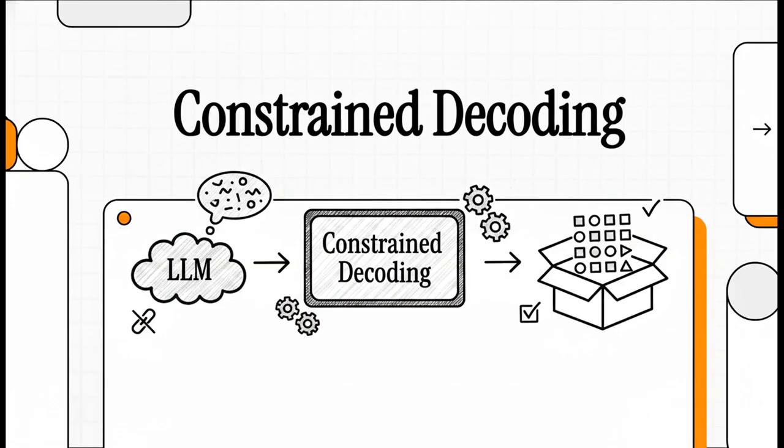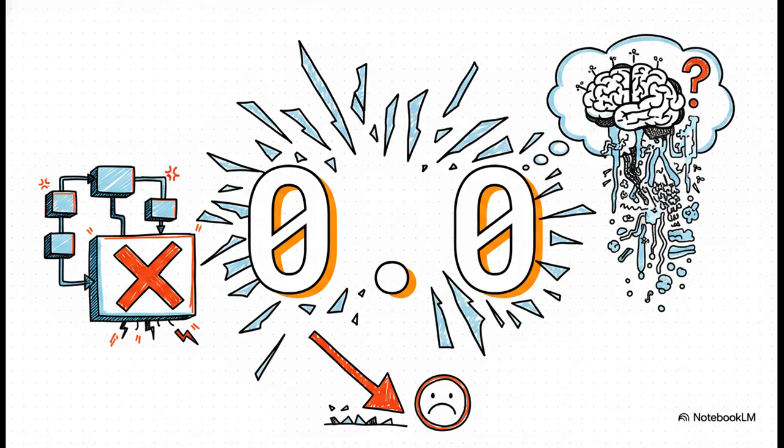Today, our ultimate goal is to completely transform that frustrating hurdle of unreliable outputs into a perfectly solved, mathematically guaranteed problem for your production systems. We're talking about constrained decoding. Okay, let's dive into this.